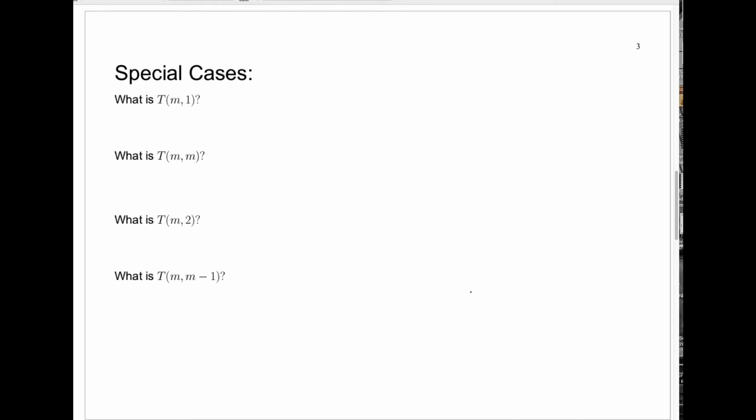Let's talk about some important special cases. What is TM1? This is the number of M letter words from a one-letter alphabet, where you use that letter at least once. Well, of course, how do you make a word from a one-letter alphabet? You just put that letter in every position. So the answer is just 1.